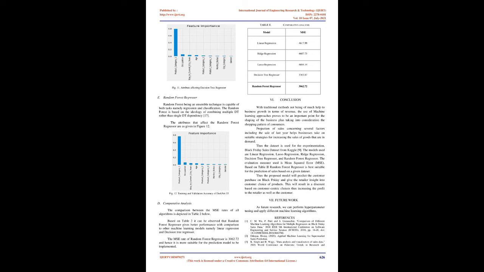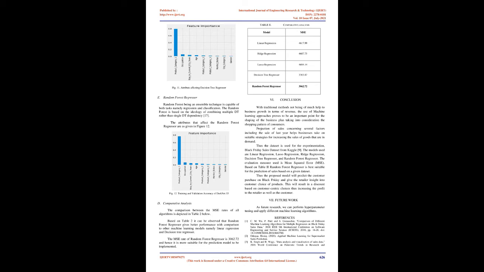Function for linear regression is y equals t1 plus t2.x. Here, the input variable is x, the output value is y, and t1 represents intercept and t2 represents the coefficient of x. This algorithm aims to calculate and find the best fit line to target variable and independent variable. The features which majorly affect the linear regression model are depicted in figure 8.